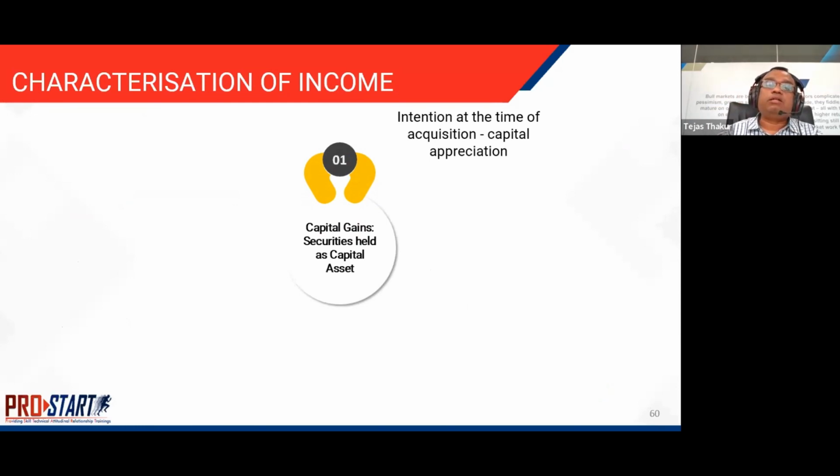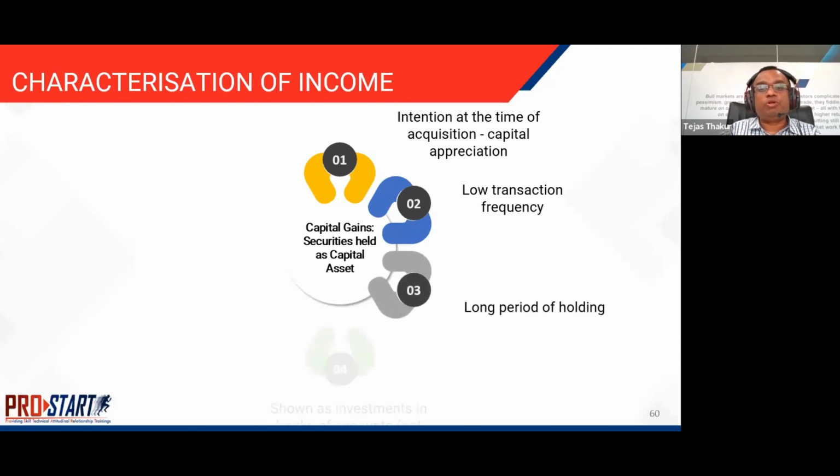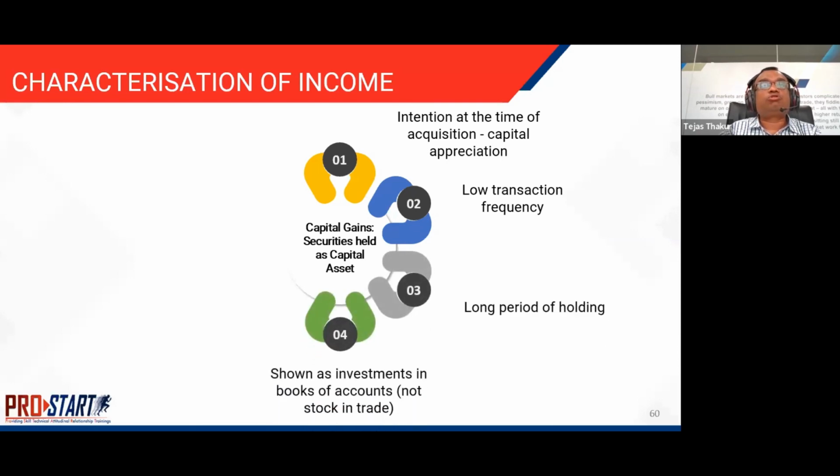If the intention of the investor is to buy an asset for capital appreciation, then these are some of the illustrative reasons which can define an asset as a capital asset, and therefore subject to capital gains tax. There is a low transaction frequency in these assets. There is a long period of holding. They are shown as investments in the books of trade and not stock in trade. The difference here is very important, because if the investments are shown as stock in trade, then it has to be treated as a business income and not as a capital gain.